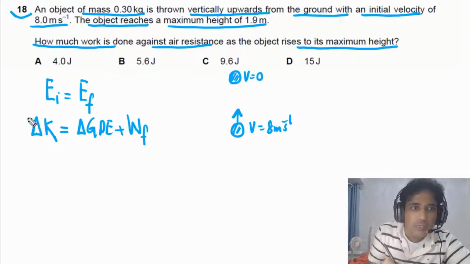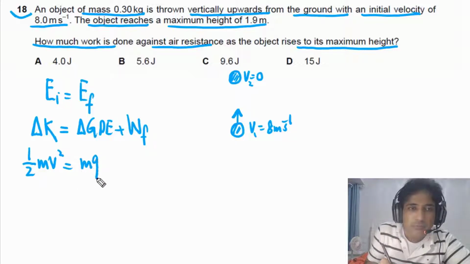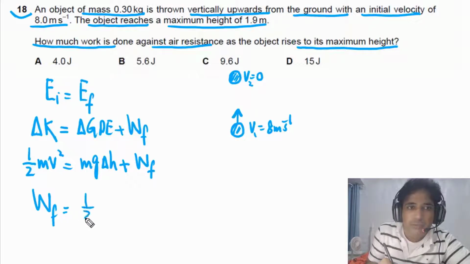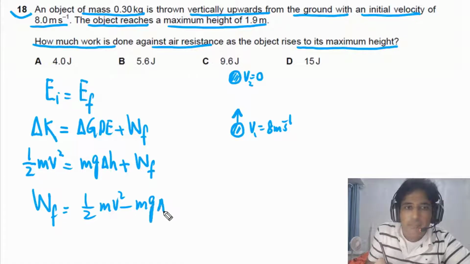In this case, the change in kinetic energy is equal to 1/2 mv squared, and this has to be equal to mg delta h plus work done against friction. This is what we need to find out. We can rearrange this: work done against friction is equal to 1/2 mv squared minus mg delta h.